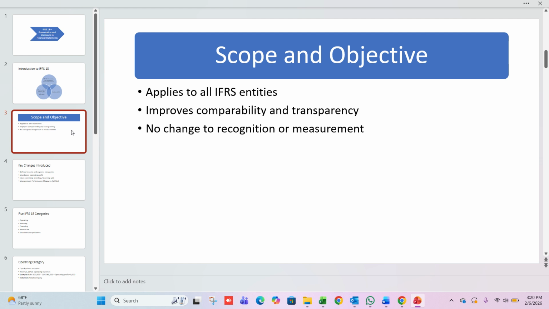Scope and objective of IFRS 18. Now let's look at the scope and objective. IFRS 18 applies to all entities that prepare financial statements under IFRS. Its objective is to improve comparability and transparency in the statement of profit or loss. A very important point to remember is that IFRS 18 does not change recognition or measurement. There is no impact on journal entries, only presentation and disclosure change.